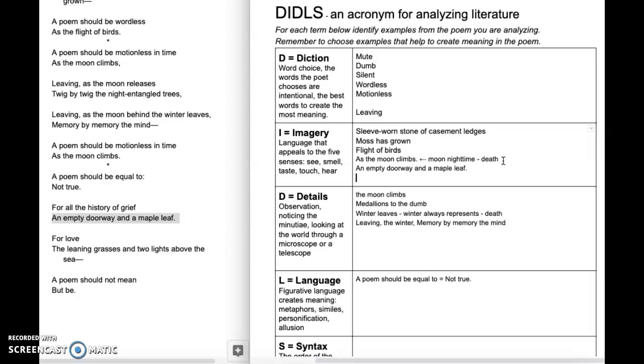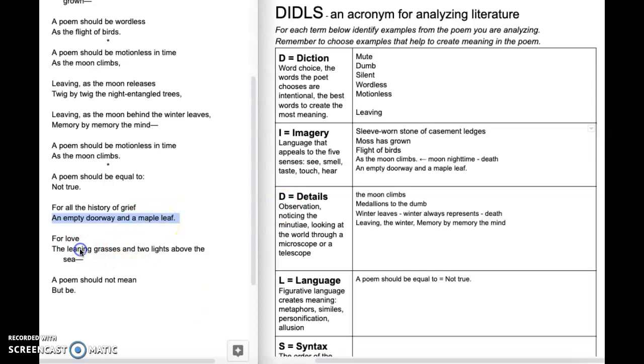And the maple leaf, we've already talked about the seasons and how winter is death, but fall, of course, is what leads up to it. And here we have our maple leaf in the empty doorway. And then the last two stanzas. We're going to shift again. So if we were looking at the connotation of our words, we saw a lot of negatively connotated words here in the middle of this. But now we're coming out, again, we're coming out of that feeling we had. And for love, the leaning grasses and two lights above the sea.